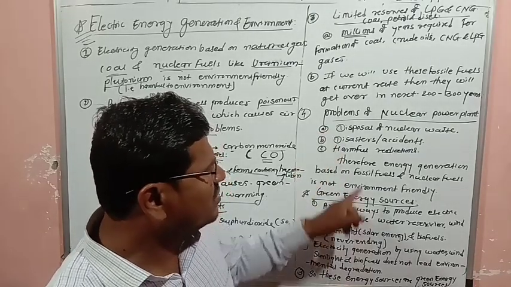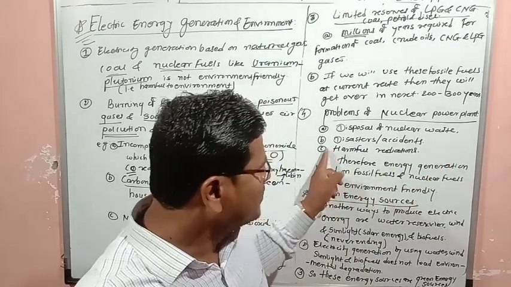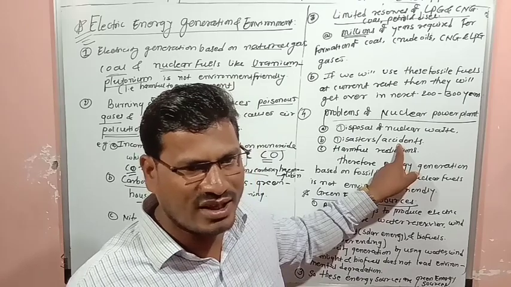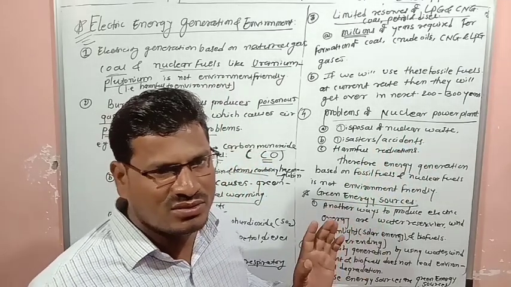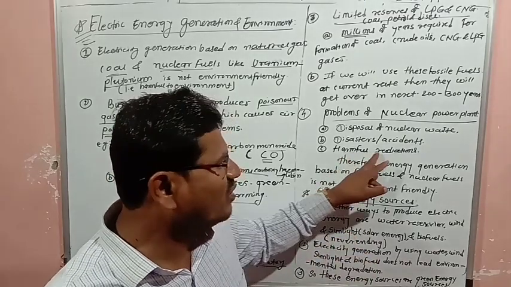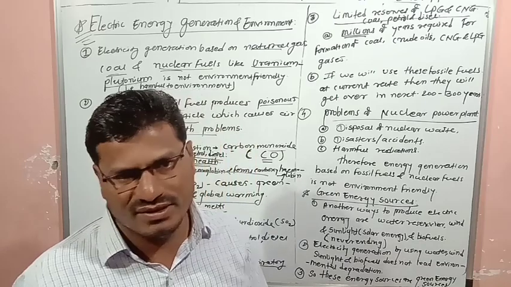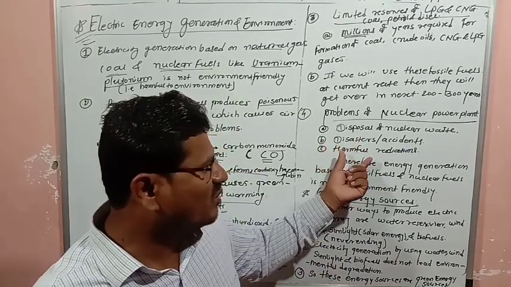The next one is the problems associated with nuclear power plants. In that, we have already discussed that disposal of nuclear waste is the biggest problem. The second is a disaster or accident in that particular power reactor, which also causes death of living organisms. Then harmful radiations cause genetic disorders and genetic diseases. Again, these are the problems related to nuclear power plants.